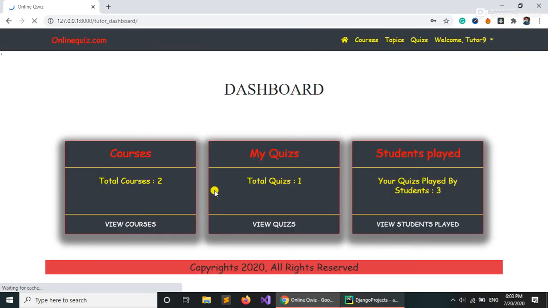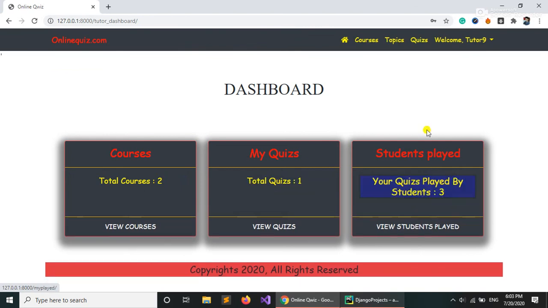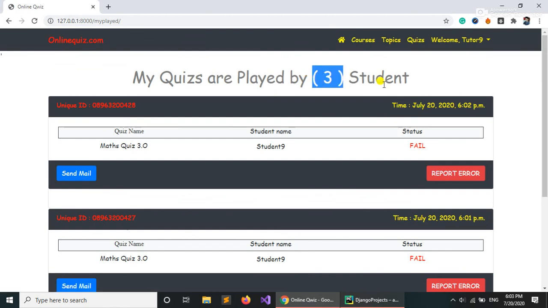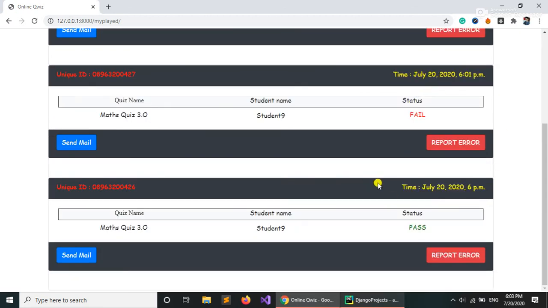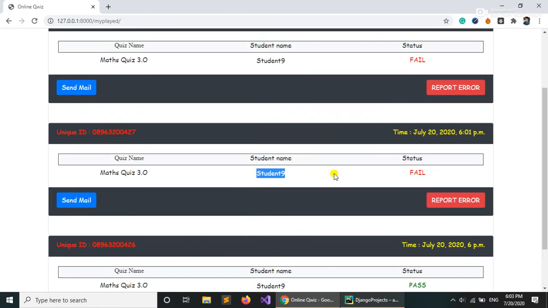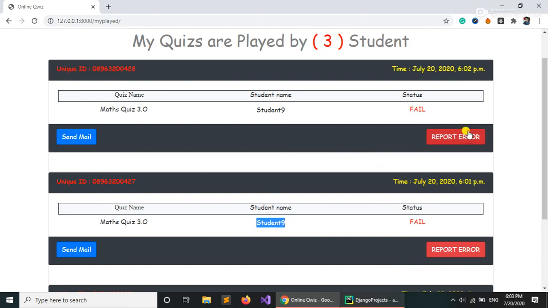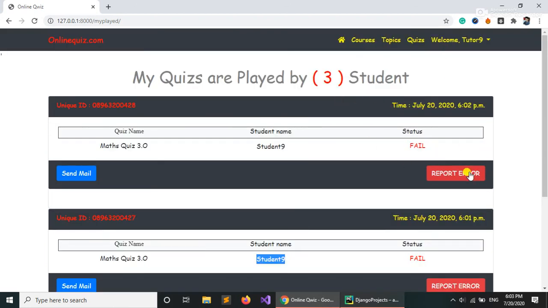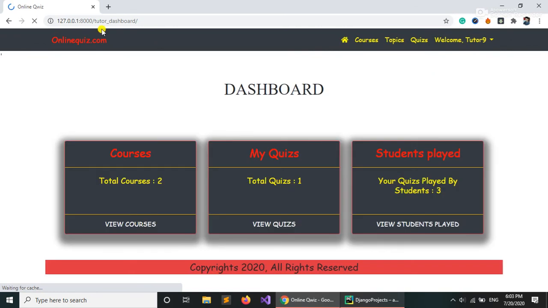Login successfully. So wow, total courses remain same, quizzes remain same, but student played was 0. Firstly it was 0, now it's saying that 3 times it got played. First time the student got passed, that is the student name we created, the first name is showing here, and 2 times it got failed. So of course this tutor can even report the error or send the mail to anyone. So that's the simple project we made, and if you want I can let you see the admin panel also. Let's log out and see the admin panel as well.